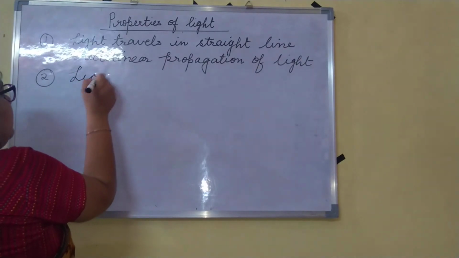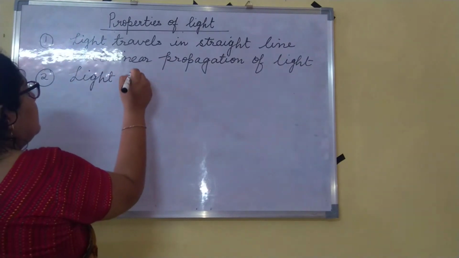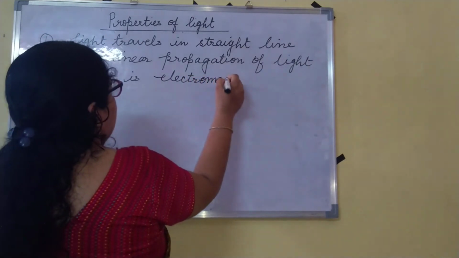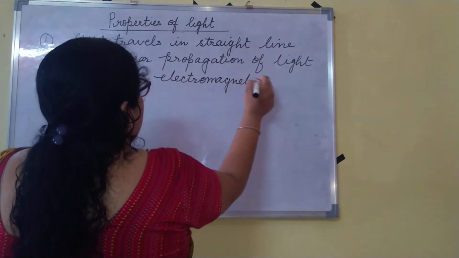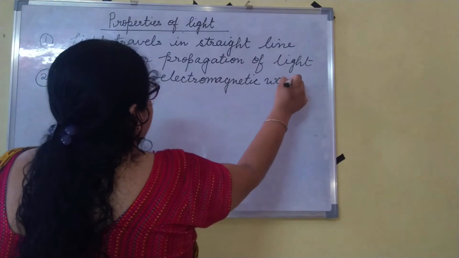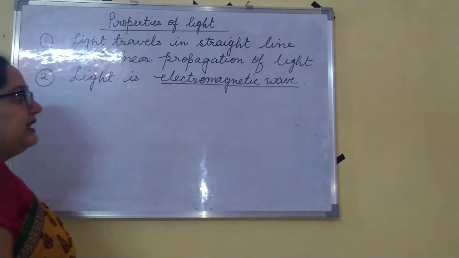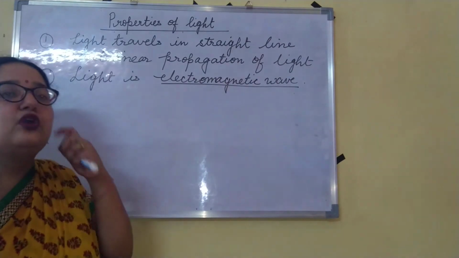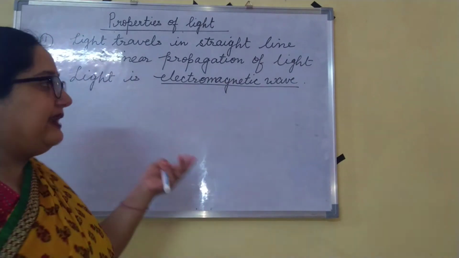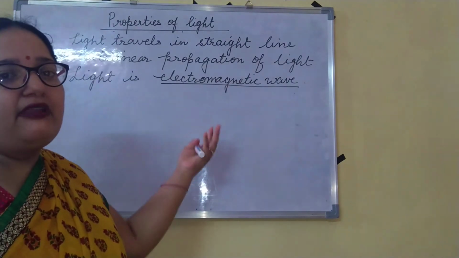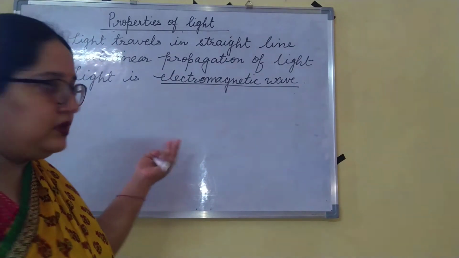So the second property is light is an electromagnetic wave. Okay, it is an electromagnetic wave. You have studied about electromagnetic waves in class 9, that electromagnetic waves do not require any medium to travel. So light also doesn't require any medium to travel. It can travel through the vacuum also.